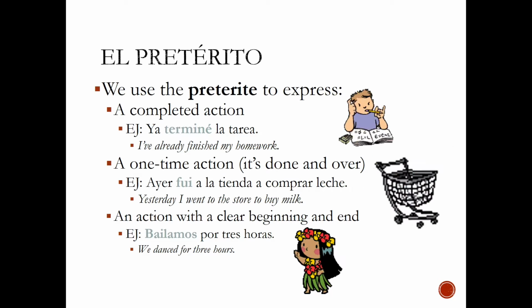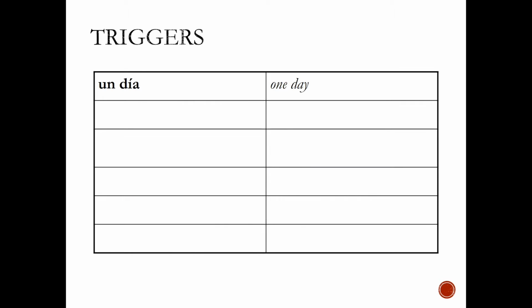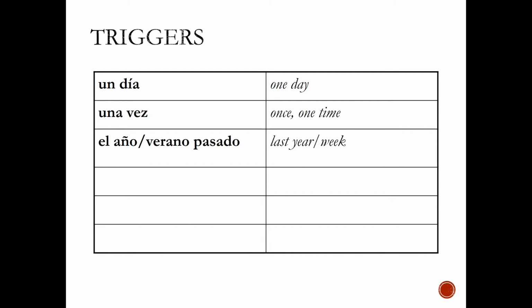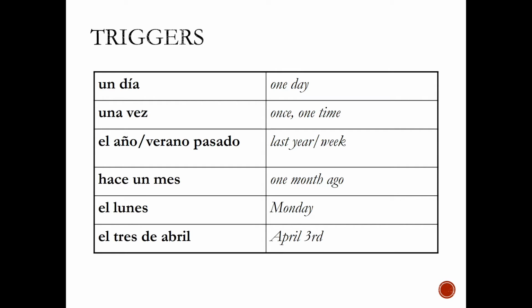There are also some words called triggers. These words let us know that we always use the preterite when they are there. Un día, one day. Una vez, once or one time. El año, verano pasado, last year, last week. Hace un mes, 1 month ago. El lunes, Monday. El 3 de abril, April 3rd, or any other date.